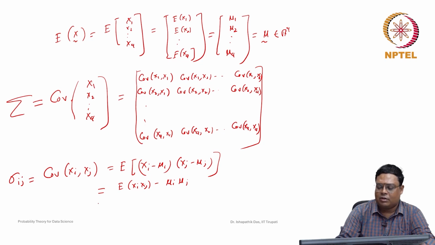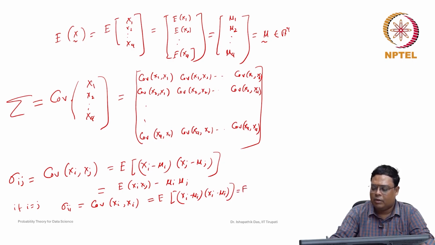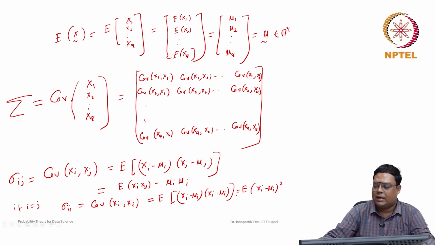If i is equal to j, we say sigma i square. By this notation, this is the covariance between xi with xi. By definition, it is the expected value of (xi minus mu i) into (xi minus mu i), which is equal to the expected value of (xi minus mu i) whole square. This is nothing but the variance of the ith random variable, which we note as sigma i square.